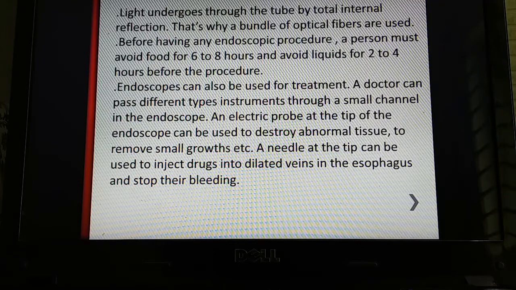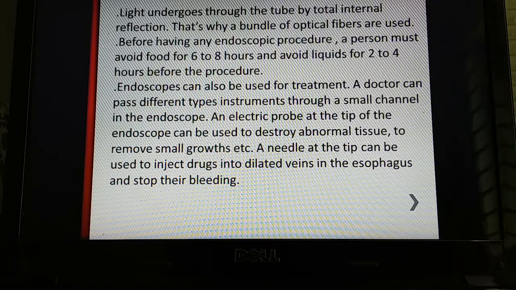An endoscope can also be used for treatment. It can be used not only for diagnosis purposes, but also for treatment. For example, a doctor can pass different types of instruments through a small channel in the endoscope.